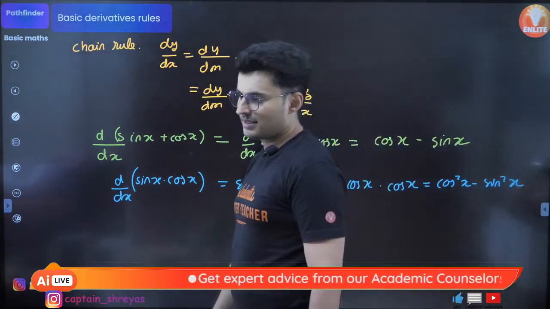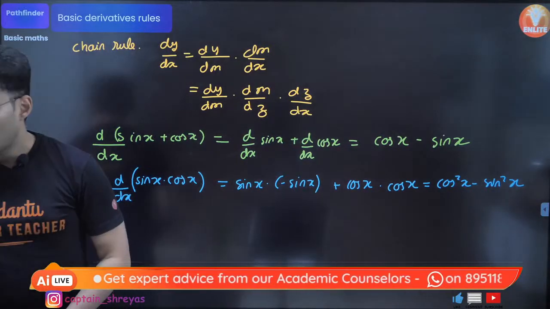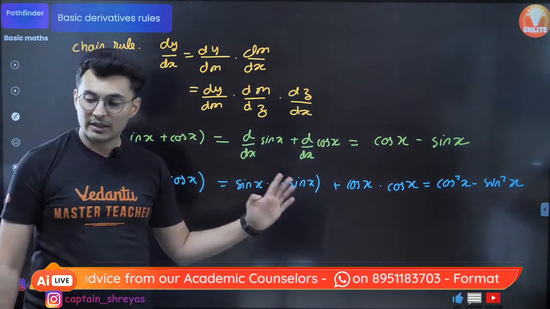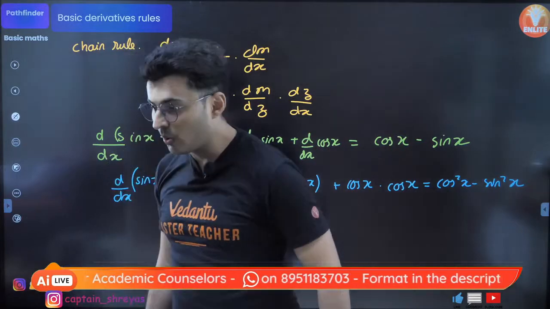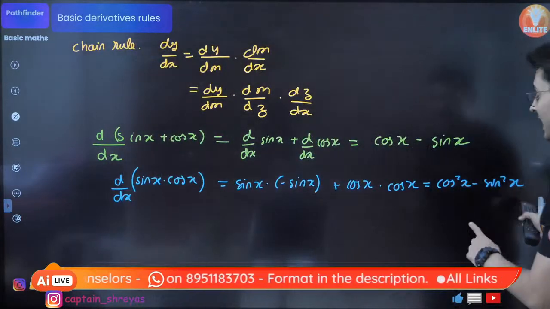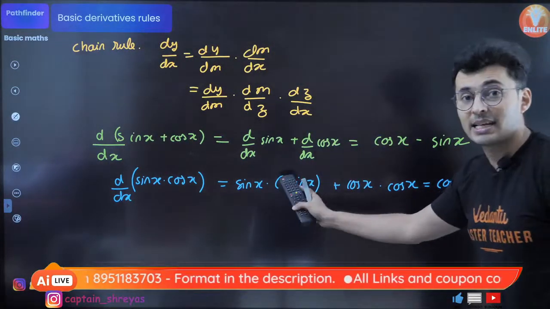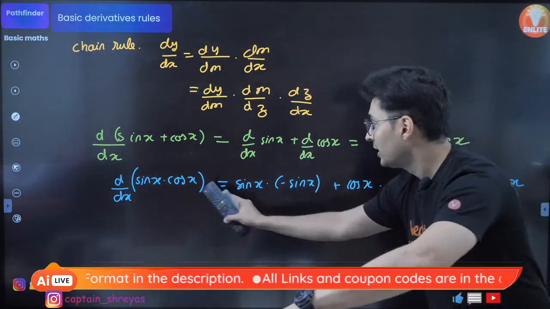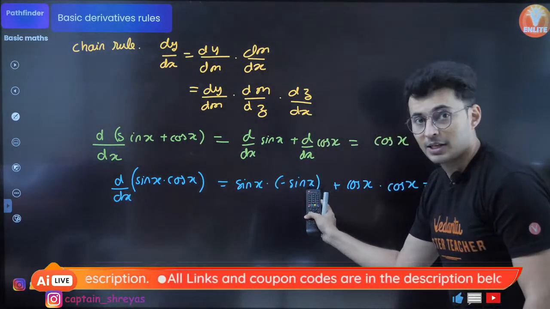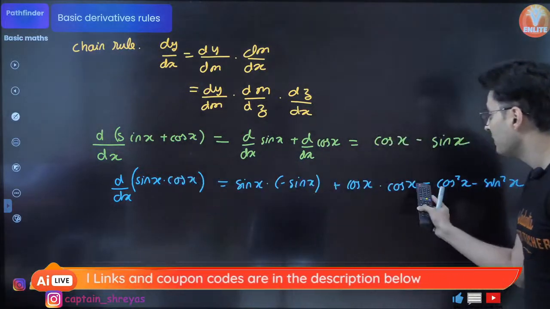That's all, guys. Very good. You cannot do it in 1 month. You can take 2-3 months, ninja. Okay. So that's what it will be. Cos square x minus sine square x. Be careful. Sine into sine.